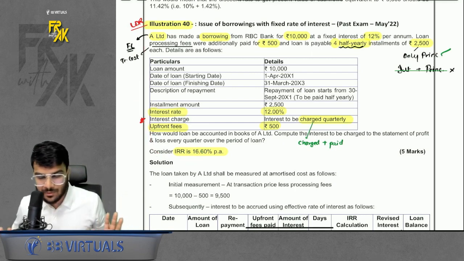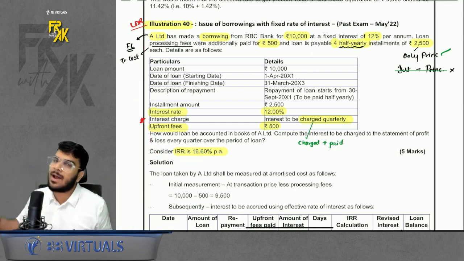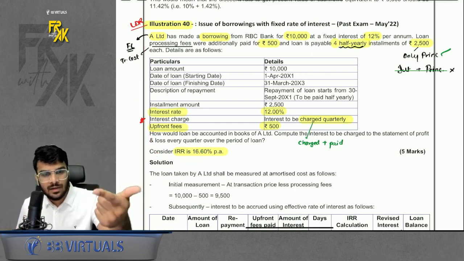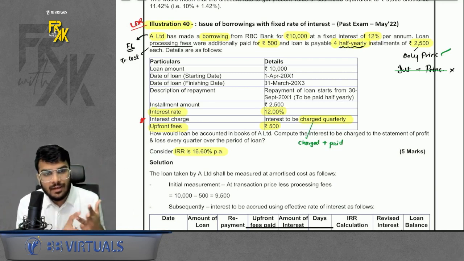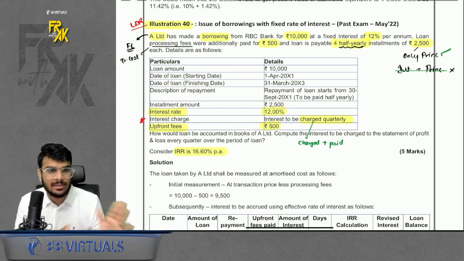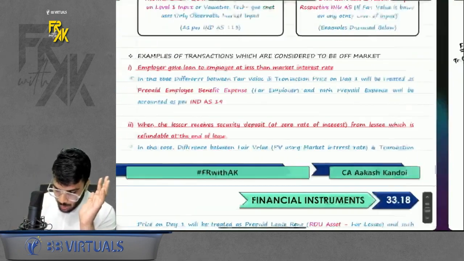Now, how to solve this question? Never take stress about such questions. It is simple. Just remember the steps. Sir, how many steps? 4 steps. Cash flows, fair value, EIR, LAT. Acha. Fair value, should we compute it? Did I say there is any relationship or level 1 input? The answer is no. So we will assume the fair value. Okay.